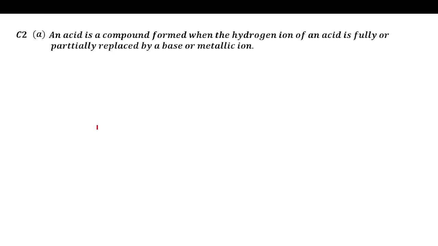So when you react an acid with either a metal or a base, expect the hydrogen in the acid to be replaced to form a salt. This is the standard definition of an acid at secondary level.